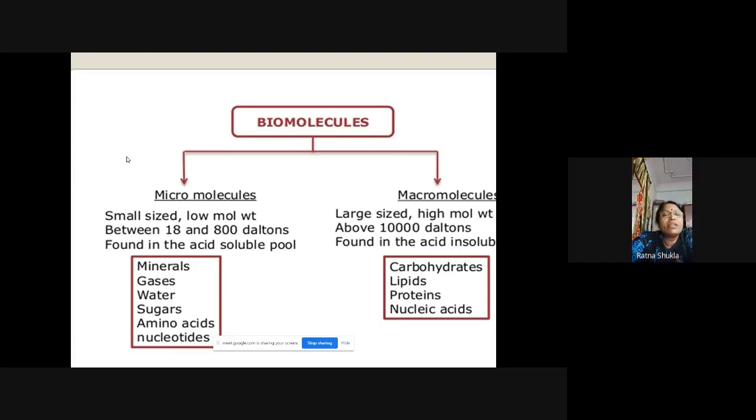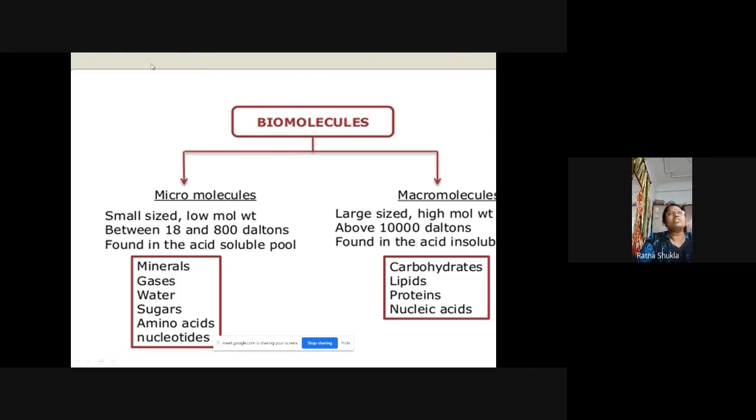These are the small size biomolecules or the micro biomolecules. Now, next category of the biomolecule is the macro biomolecule. Now this macro biomolecule is large in size, having a high molecular weight above 10,000 Dalton, and is found in the acid insoluble pool. Again, macro biomolecules include the carbohydrate, lipid, proteins, and nucleic acid. They are larger in size in comparison to the micro biomolecules.